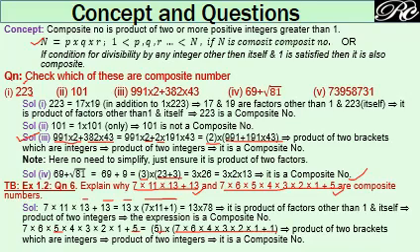Taking 5 out, it becomes 5 as one bracket, and the other bracket is 7 into 6, into 4 into 3 into 2 into 1 plus 1. 5 we have taken out, so no need to take it here. Hence it is the product of two integers, one is 5 and the other integer is this one, therefore it is composite. So you have to just do like this. No need to simplify this if it is a bigger number; if it is a smaller number, you can simplify.